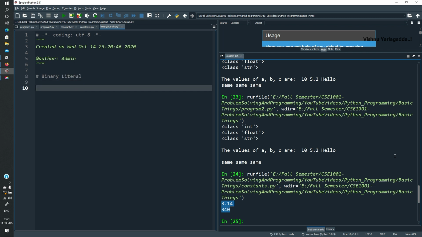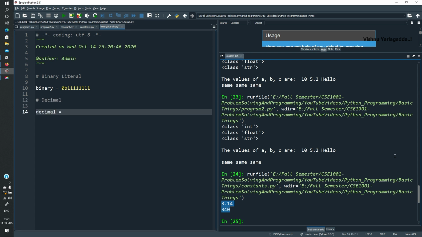Binary is equivalent to 0b1111 1111, four ones and four ones. Similarly, we have decimal, which is the direct value 255, and octal.